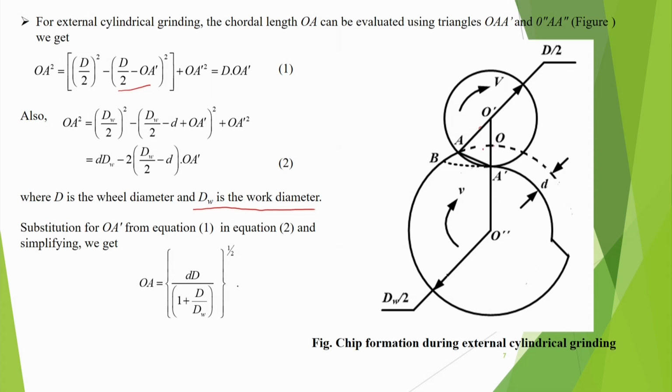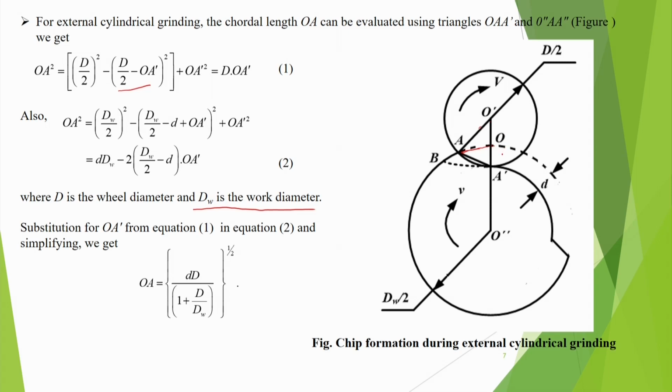So this will be basically OA square, that means O prime A square, d by 2 square, and you did minus d by 2, this one minus this much. So you got this horizontal distance.